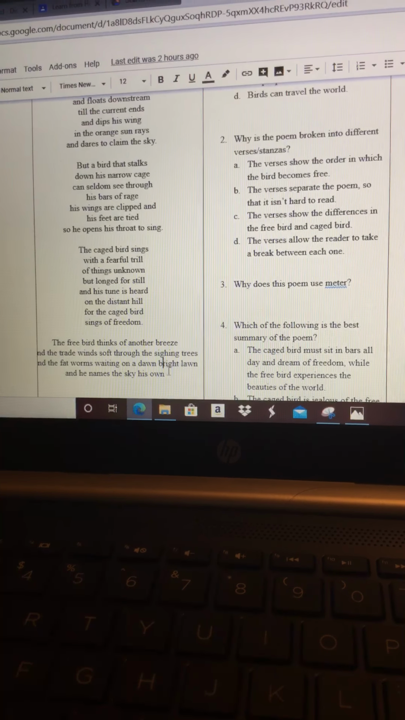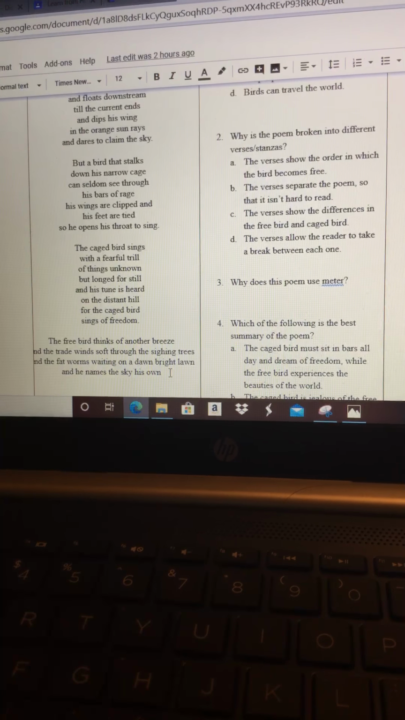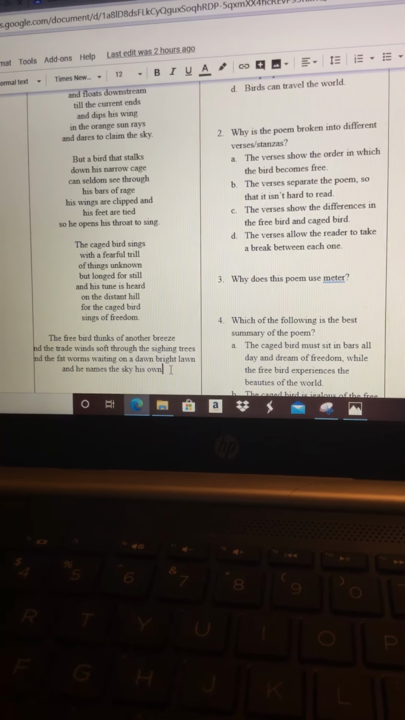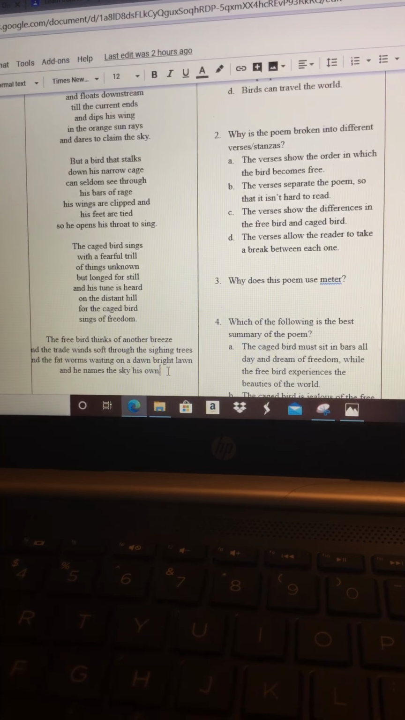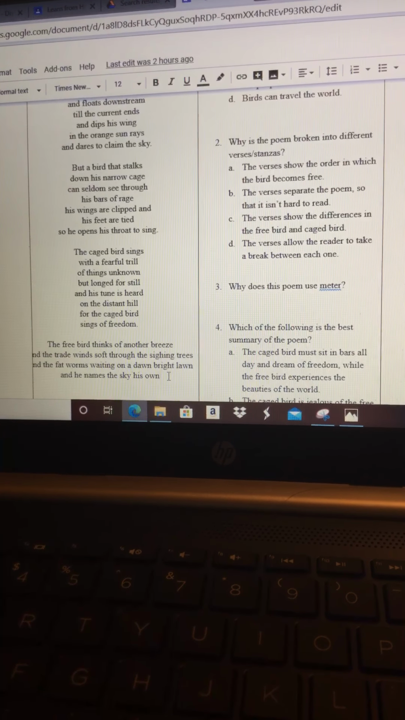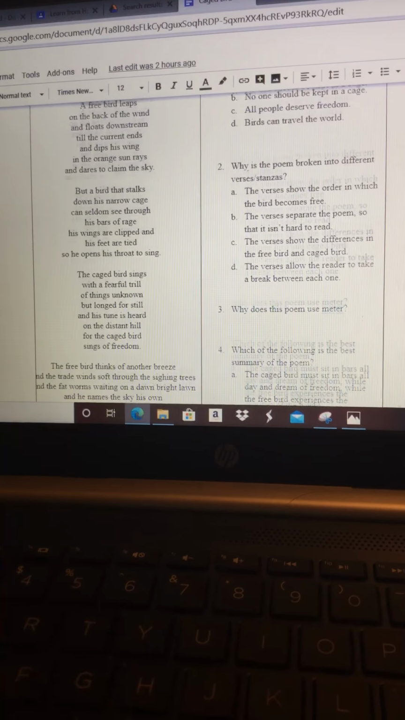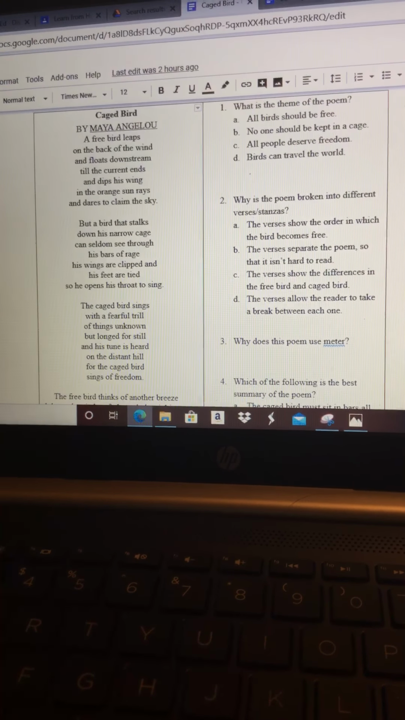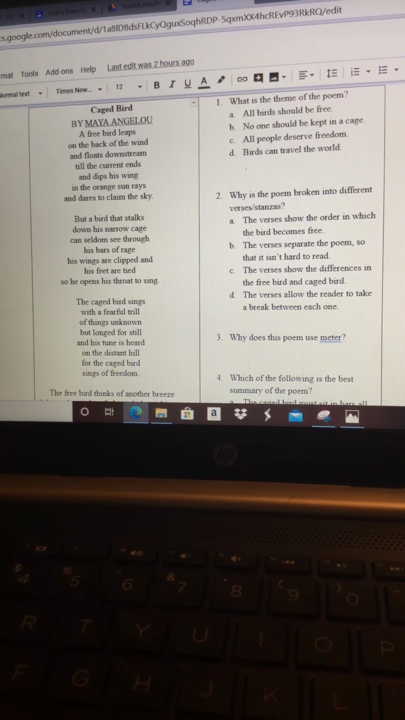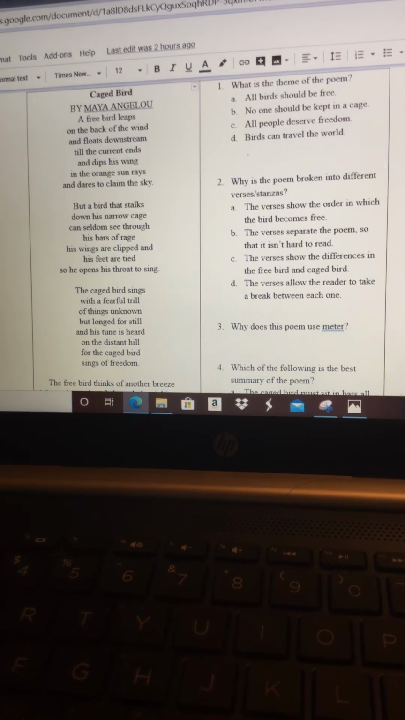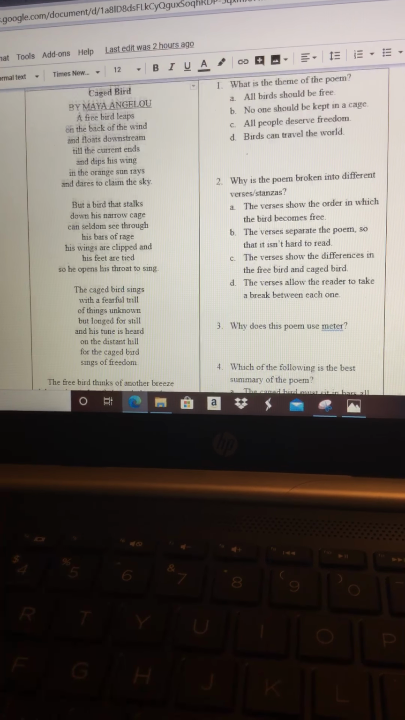And then stanza 4. "The free bird thinks of another breeze, and the trade wind soft through the sighing trees, and the fat worms waiting on a dawn bright lawn, and he names the sky his own." So think again, second reading. We already said it's about a free bird and a caged bird. What is the difference between these 2 birds and what their ability is to do? And then the last time we're going to read it for our third read and really find a theme.